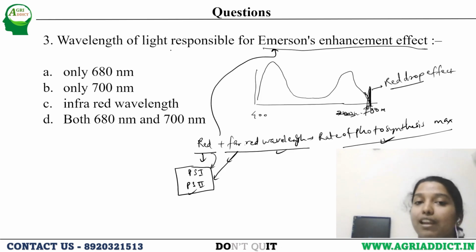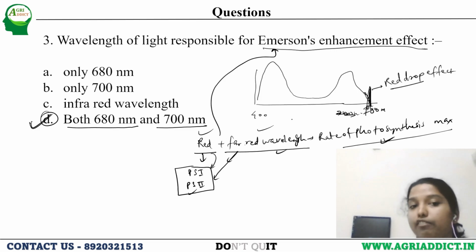So the wavelength of light responsible for Emerson's enhancement effect is both red and far red, 680 nanometer and 700 nanometer. They are getting both. That's why PS2 and PS1 are performing very well, and we get the maximum rate of photosynthesis. That's it, Emerson's enhancement effect. These two concepts, Emerson's enhancement effect and red drop effect, are very important.